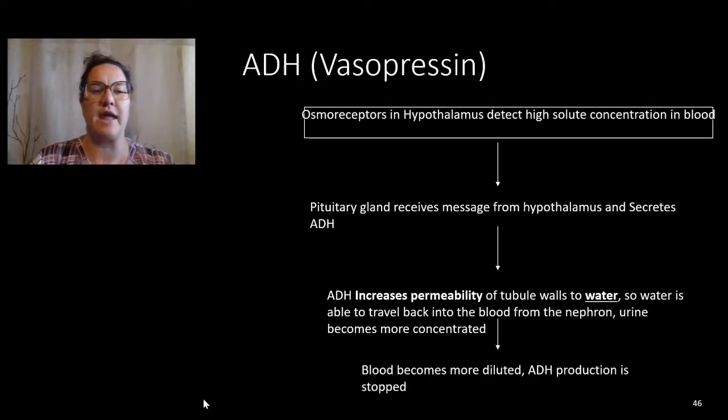So here's a flowchart for antidiuretic hormone. Osmoreceptors in the hypothalamus detect high solute concentrations in the blood. The pituitary gland receives messages from the hypothalamus and secretes antidiuretic hormone. Antidiuretic hormone increases permeability of the tubule walls to water, so it's able to travel back into the blood from the nephron, and the urine becomes more concentrated. The blood becomes diluted, and your antidiuretic hormone production is stopped.